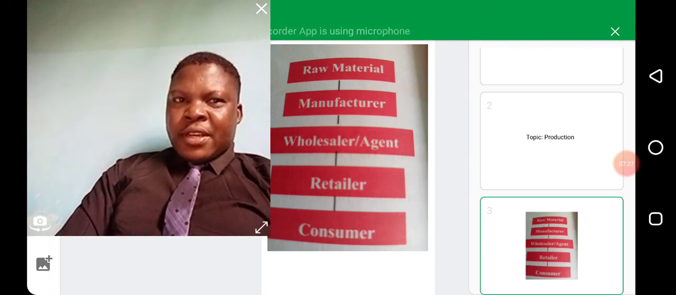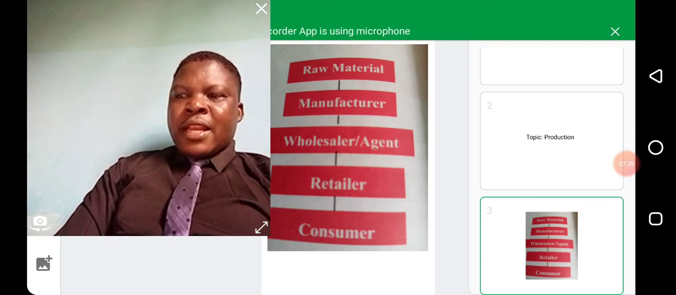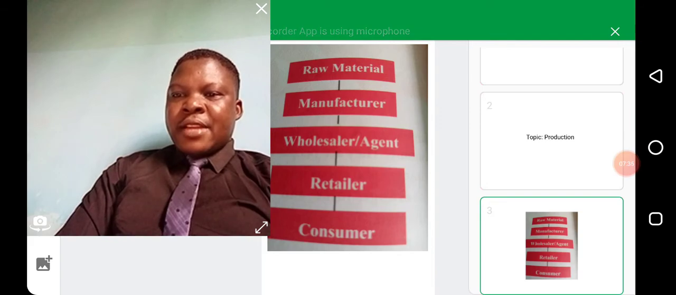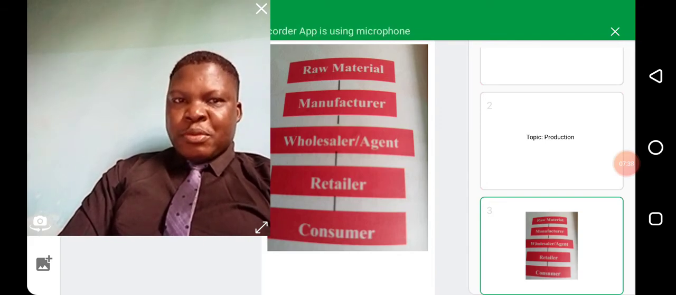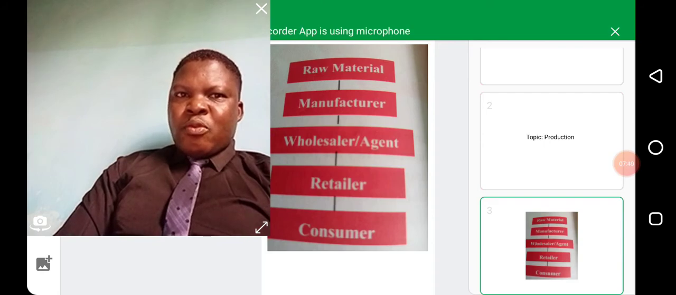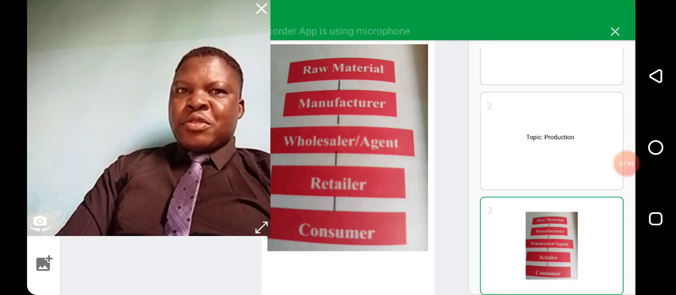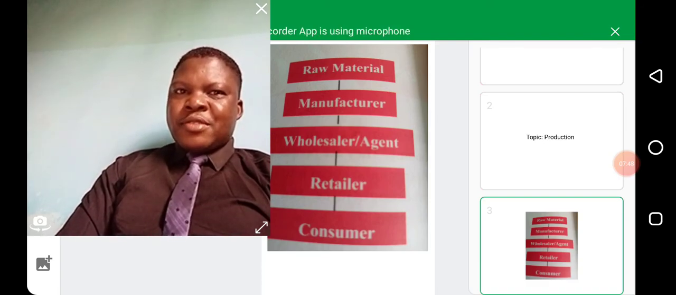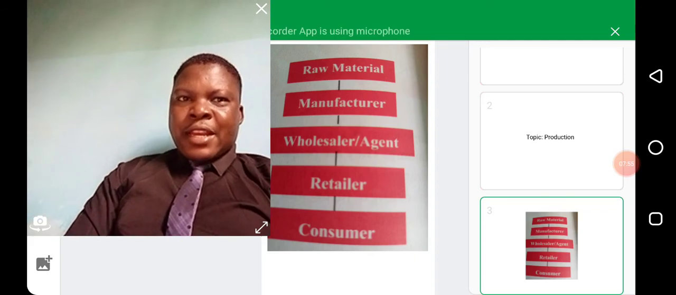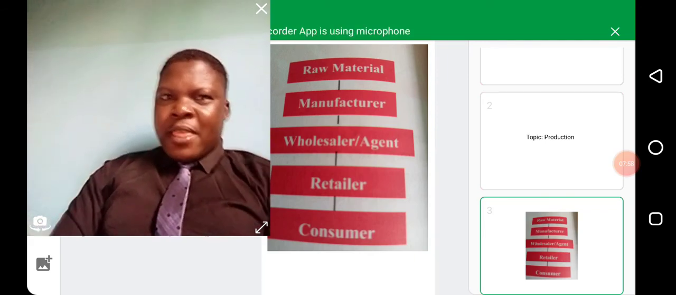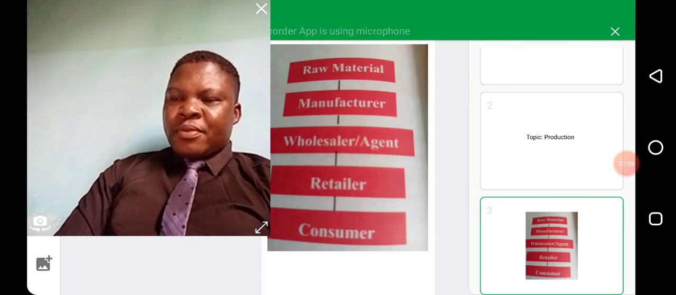Now, who is a retailer? The retailer buys goods in small quantities from the wholesaler and sells them in units to the final consumers. So we are referred to as the final consumer. When you go to the supermarket to buy chocolate or a soft drink for yourself, you are the final consumer. The person who sells this in small quantities to you is referred to as the retailer.